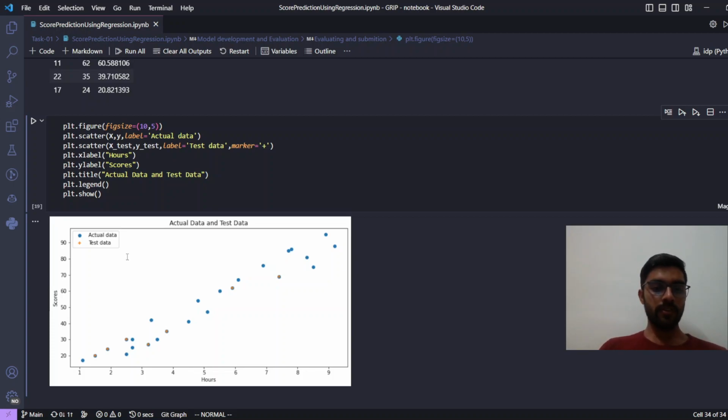So we are having a little bit of differentiation between the actual and the predicted data.